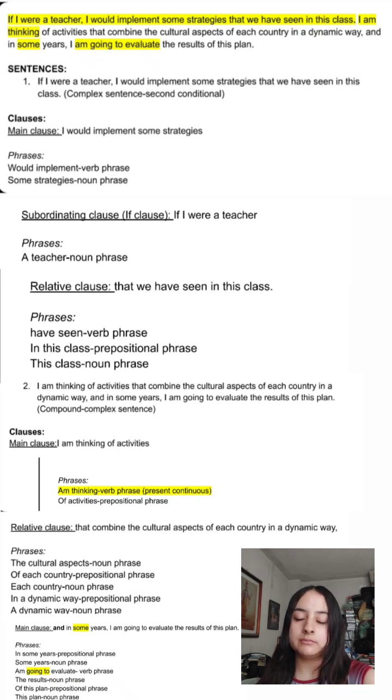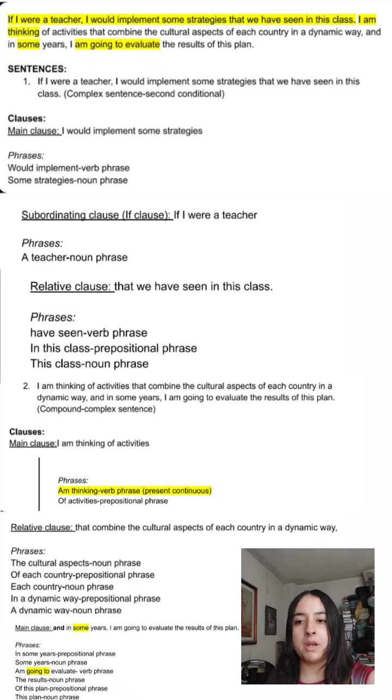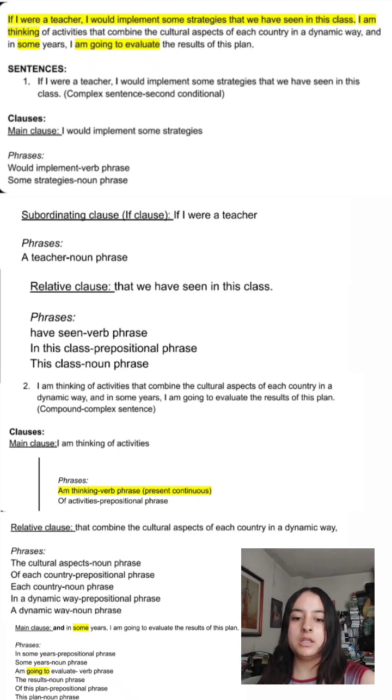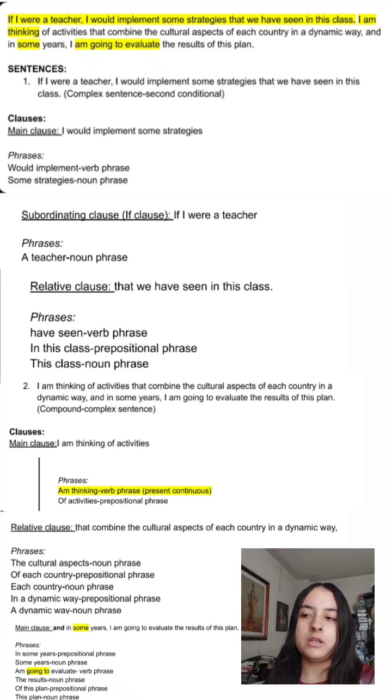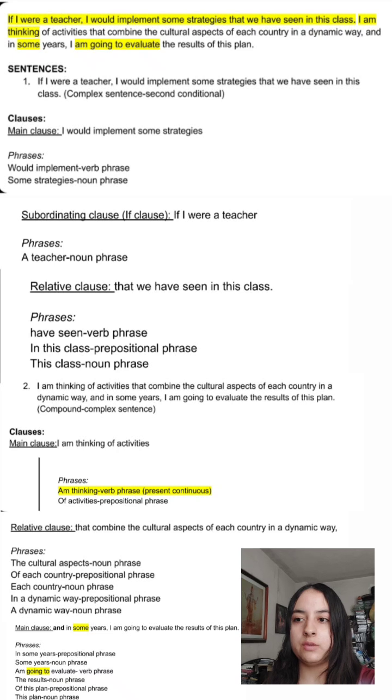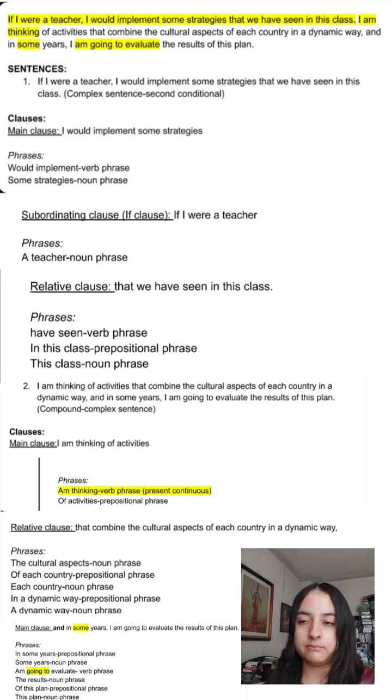It is formed by the if clause, the subordinating clause, which has to be in the simple past, and then the main clause that needs the modal would. So it would be, "If I were a teacher, I would implement some of the strategies."